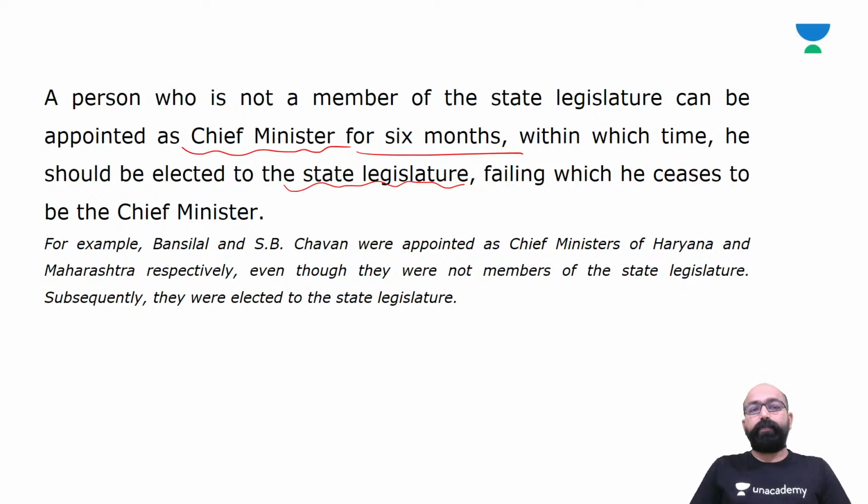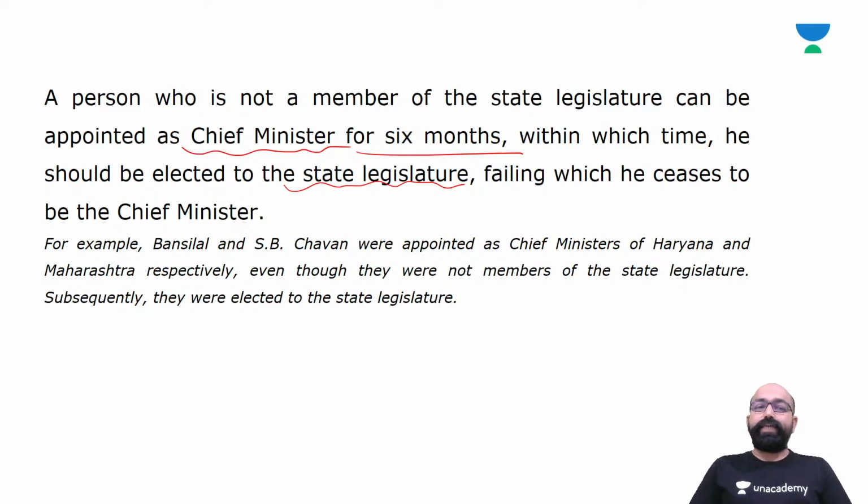Which means, after being appointed as chief minister, a person who is not a member of the state legislature should be elected to the state legislature within 6 months. Otherwise, he should submit his resignation as chief minister.